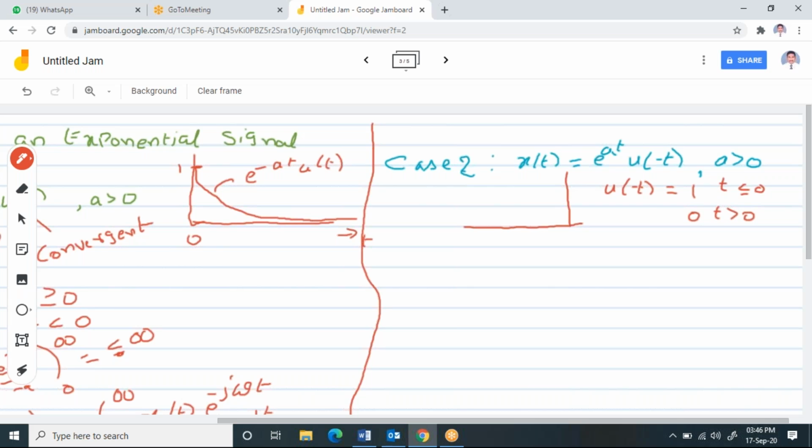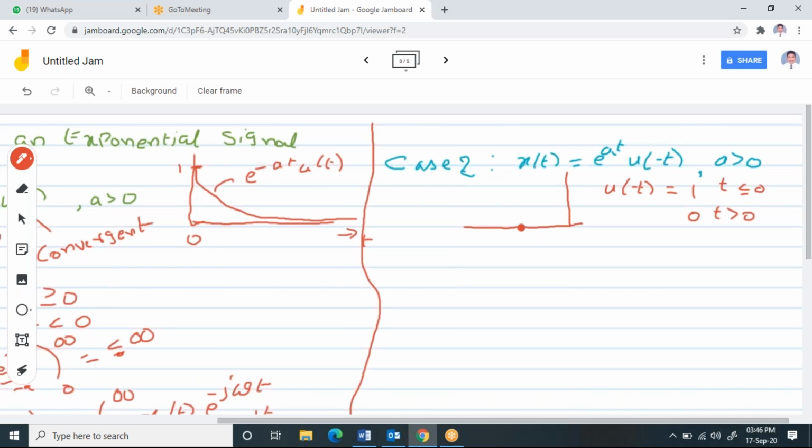So the function is existing from minus infinity to 0 with an amplitude of 1. If you plot the graph for this, at t equal to 0, its amplitude is 1, e power 0, which is 1.